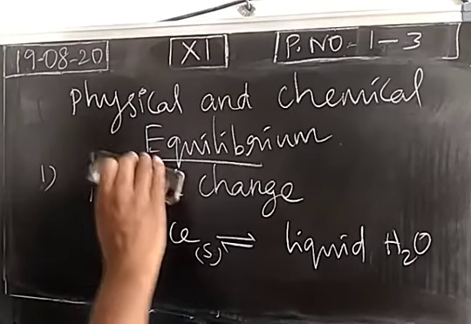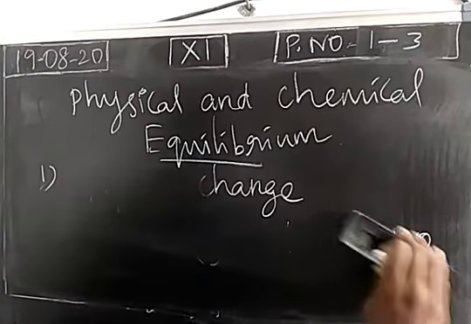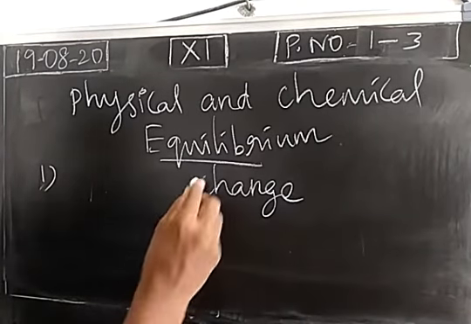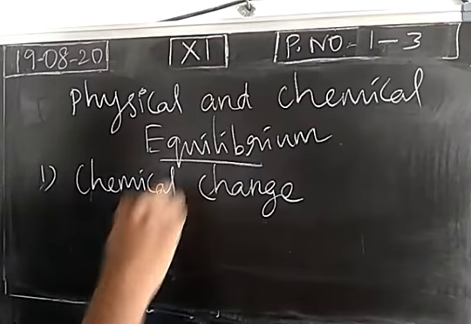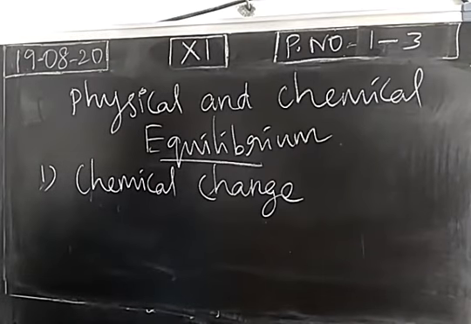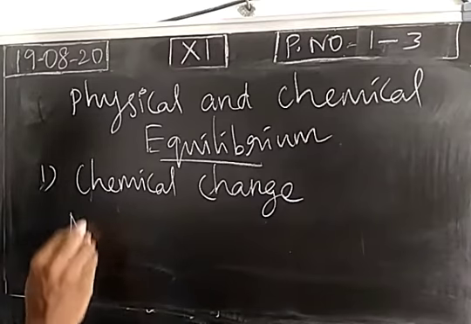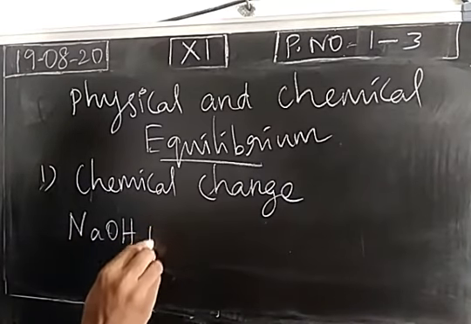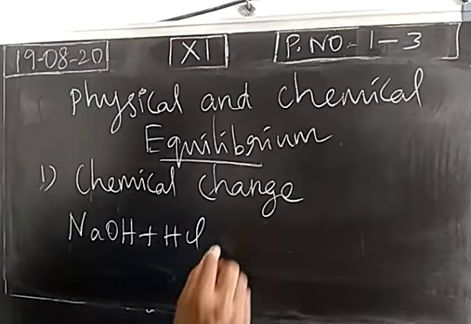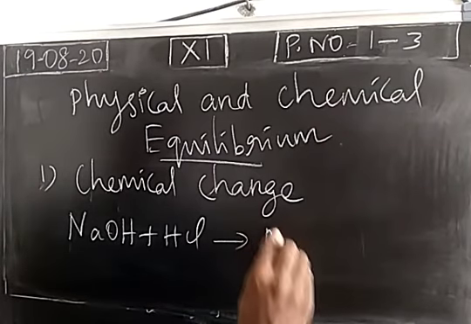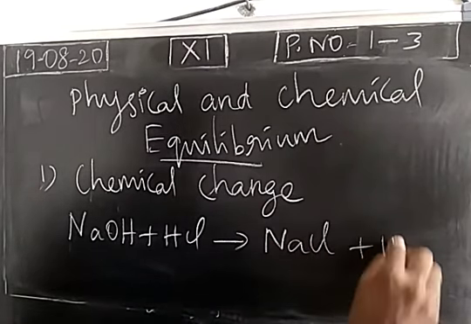Next one, chemical change. In most of the cases, chemical changes are permanent changes. So chemical change is nothing but a chemical reaction. For example, if we add an acid and a base, hydrochloric acid is added with sodium hydroxide, we are getting sodium chloride with the liberation of water.